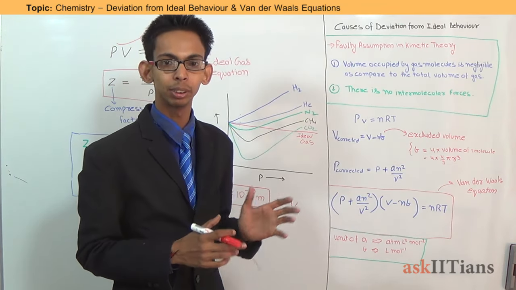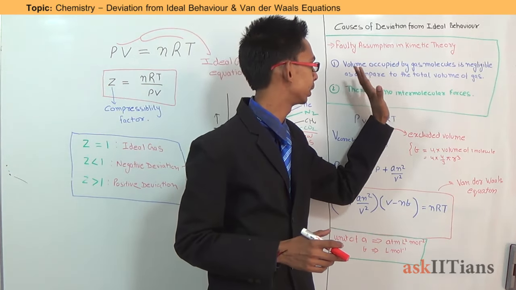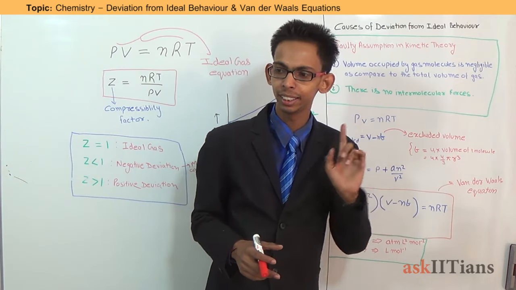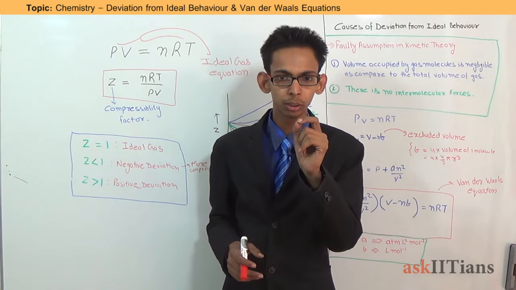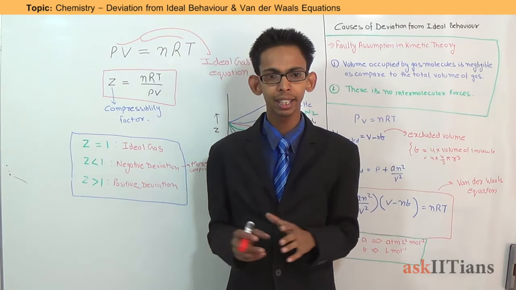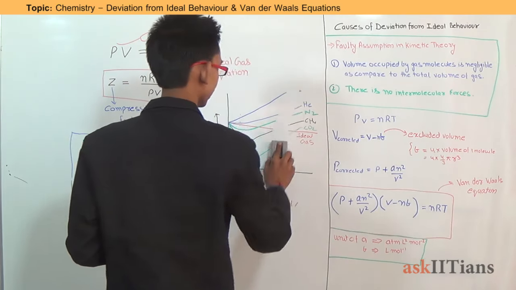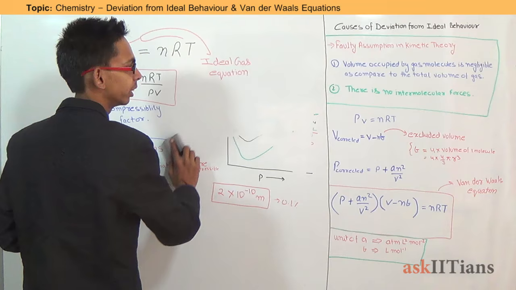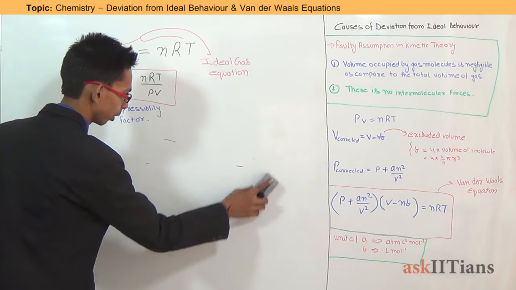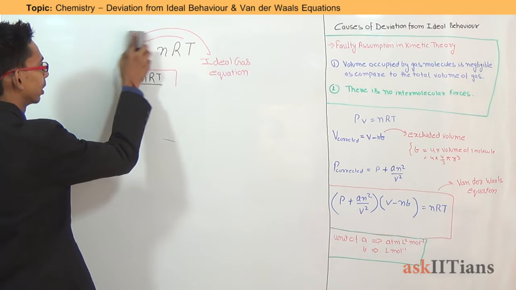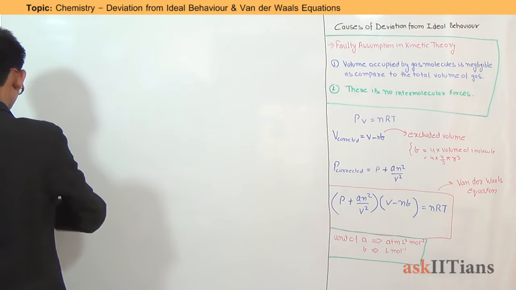What are the faulty assumptions of kinetic theory? The first one is that the volume occupied by gas molecules is negligible as compared to the total volume of gas. This is a postulate of kinetic molecular theory, according to which the volume occupied by the molecules is negligible as compared to the total volume of gas. This is in actual not so. Why is it not so? And the second postulate is that there are no intermolecular forces between the molecules of a gas. These two postulates are faulty and the real gases do not obey these two postulates of kinetic molecular theory. Let's see why.